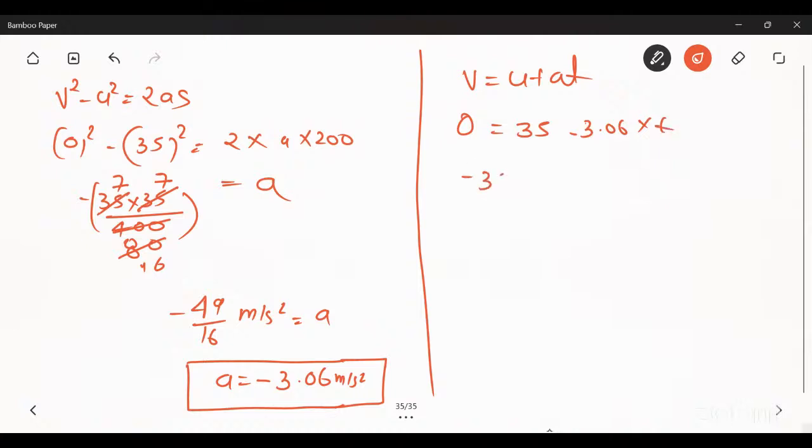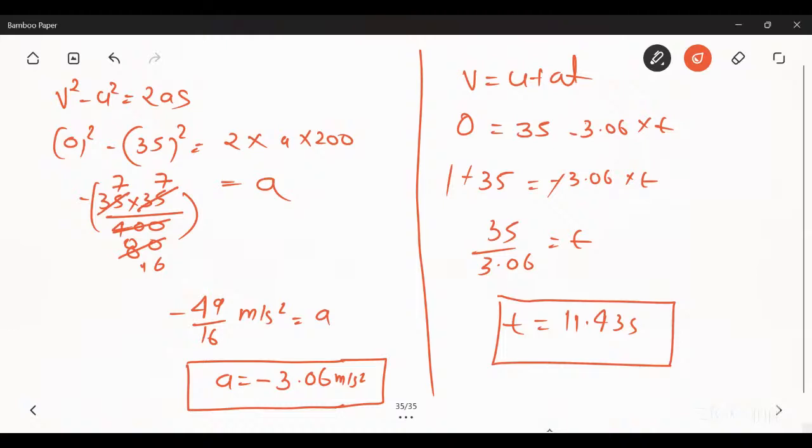So minus 35 is equal to minus 3.06 into t. So t is 35 upon 3.06, which is approximately 11.43 seconds. So that was the value of time.